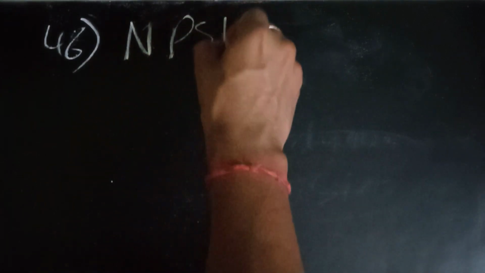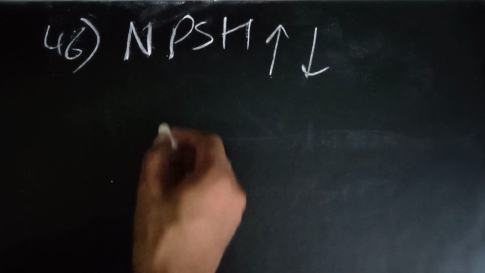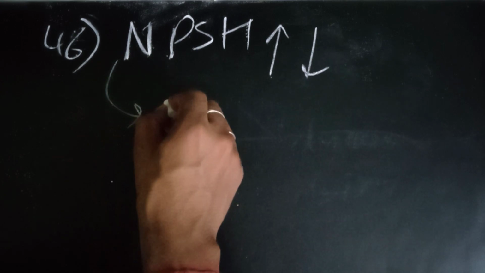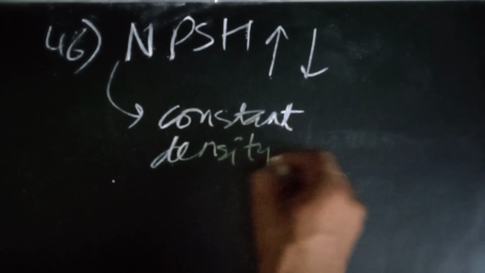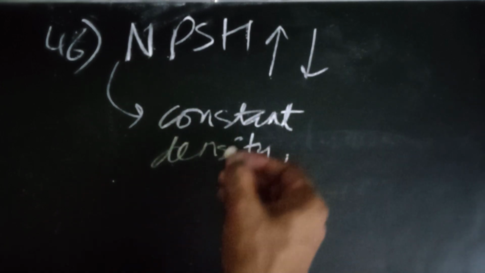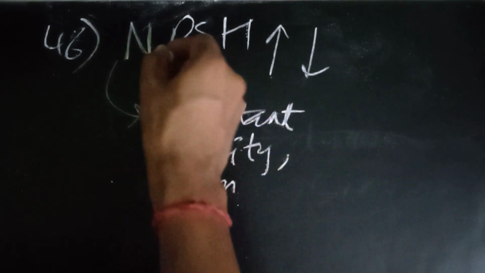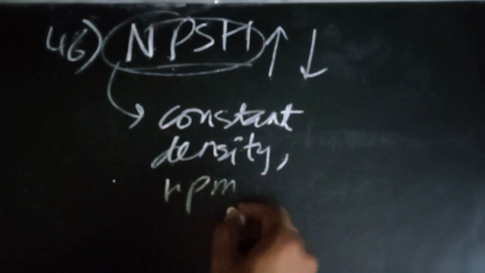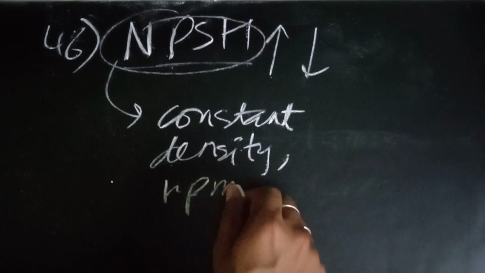And 46 was on NPSH: will the NPSH increase or decrease if a certain operation was performed, with constant density in the centrifugal pump and constant RPM. If someone remembers, they can type it.